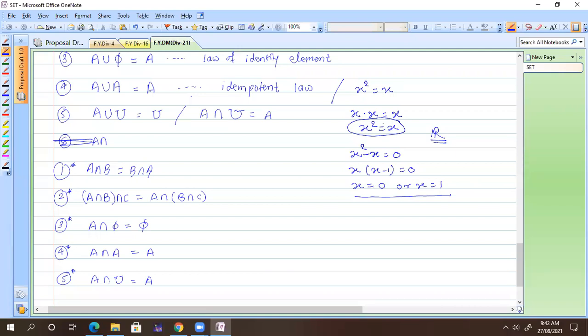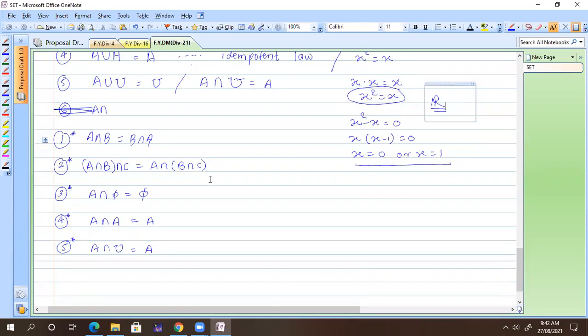But when we change our sets, or when I form a group, a group is a bigger concept as compared to a set. At that time this law plays a very important role. We have different groups, and in those groups we have more elements which satisfy the idempotent law. Is everyone clear with this? Any doubts, anyone? No, sir, no doubts.